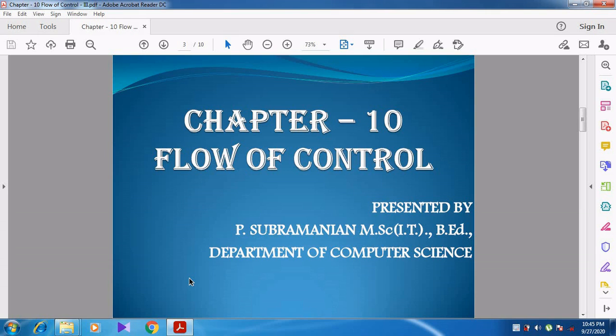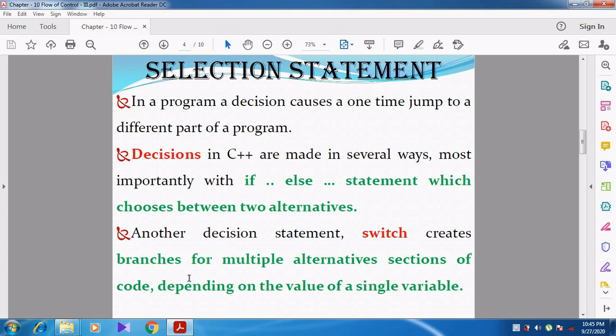So in this video we are going to discuss chapter 10, flow of control. We are going to discuss the selection statement and its types. In the previous video we discussed control statements and its types. There are three types of control statements: sequential, selection, and iteration statements. So now in this video we are going to discuss selection statements and its types.